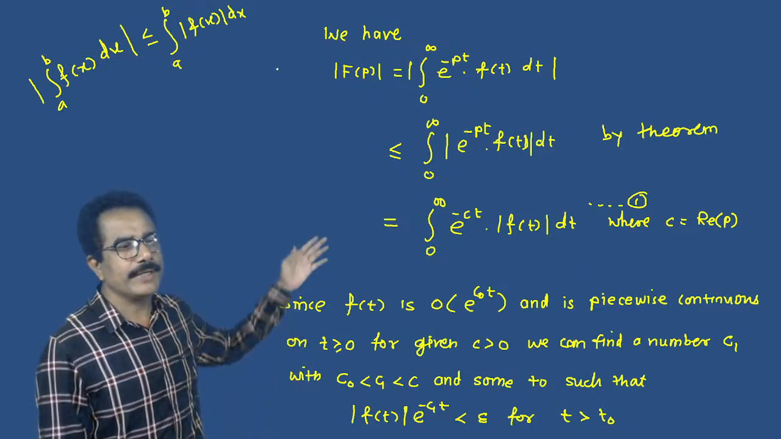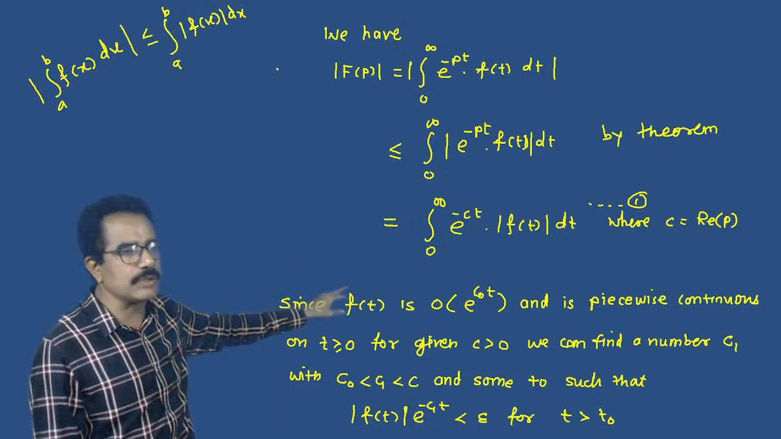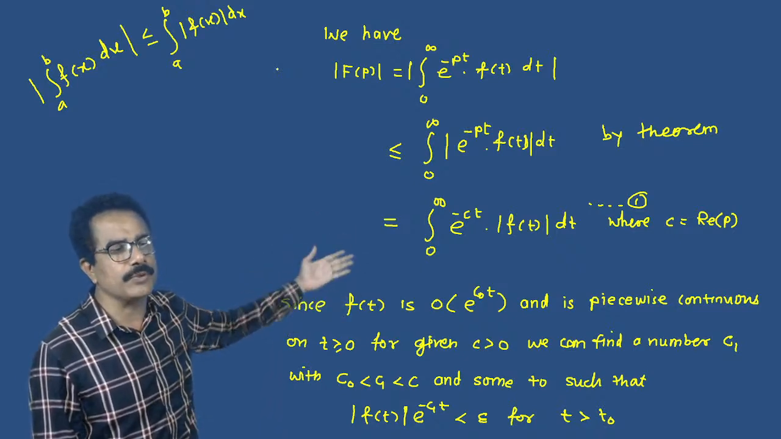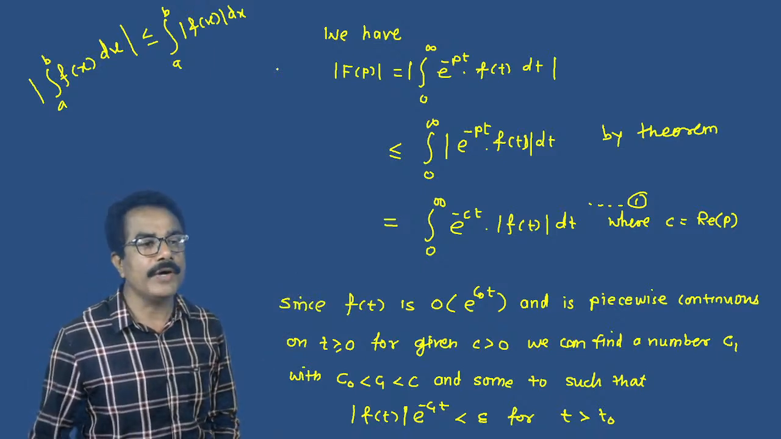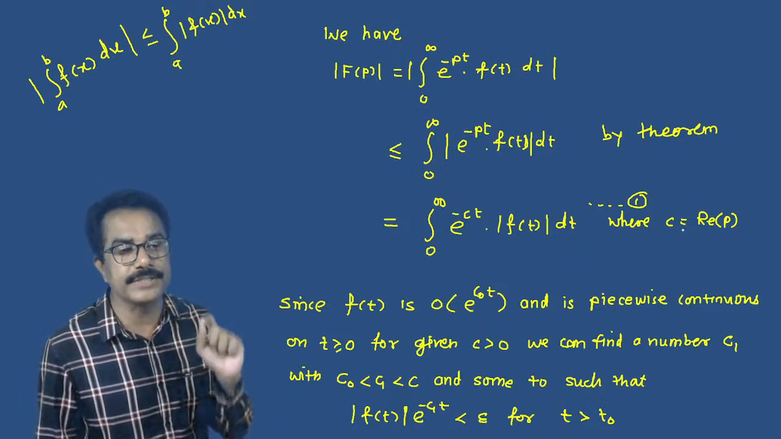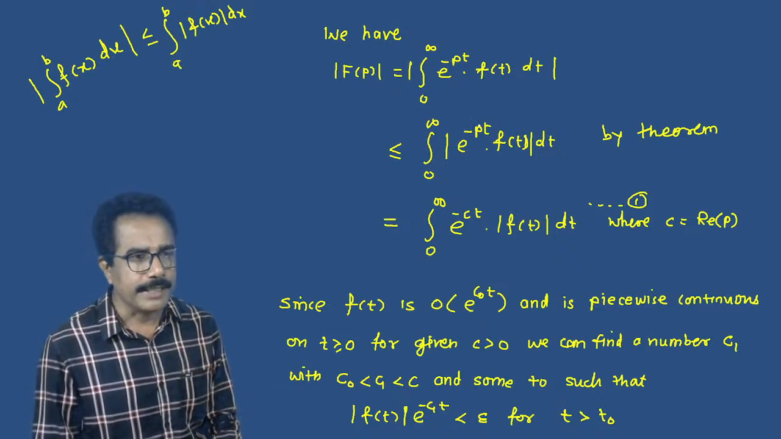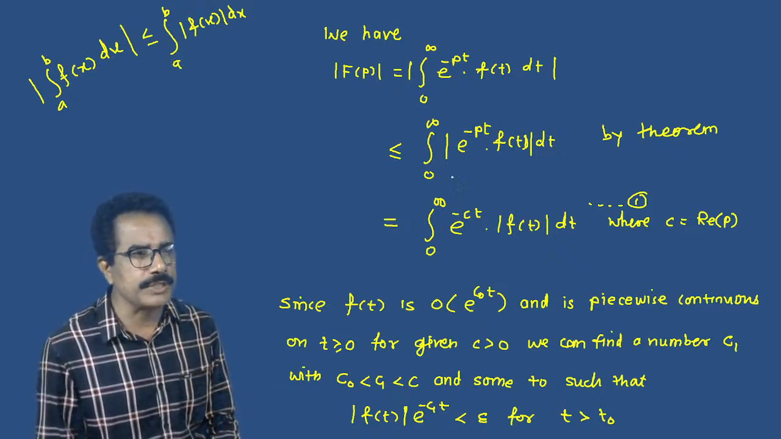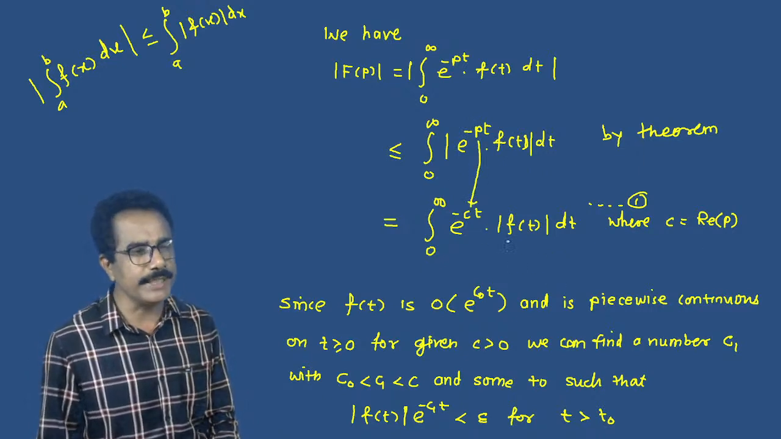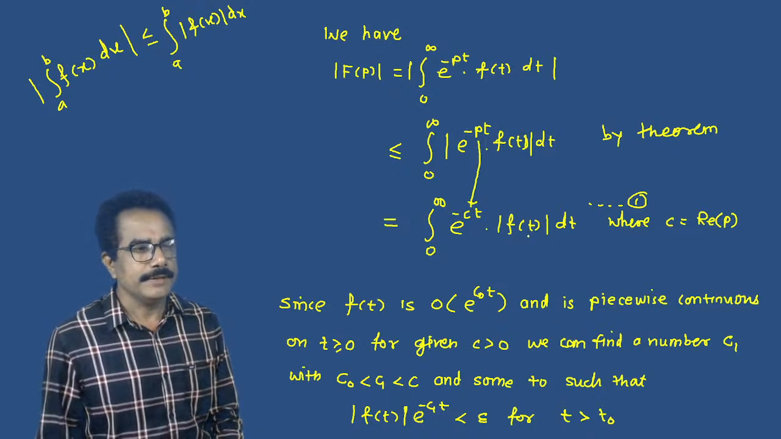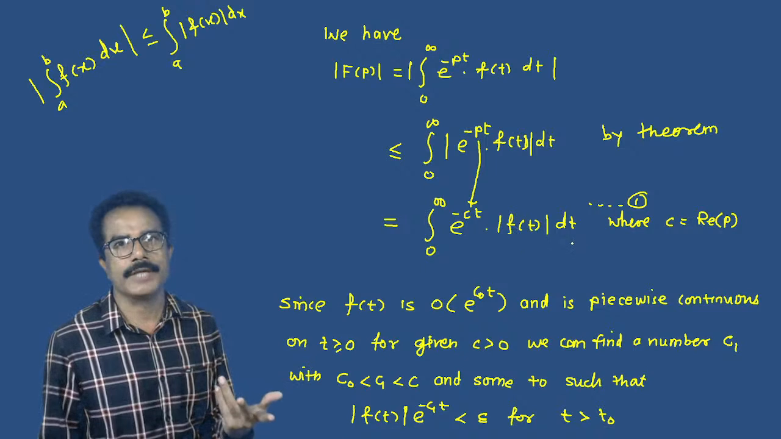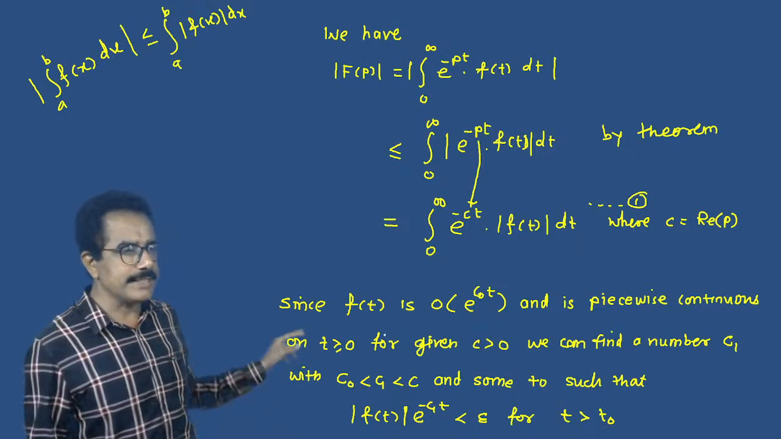So we can write this, which is equivalent to integral from 0 to infinity e raised to minus ct, because here we have considered the real part of p equals c. The real part of this p is equal to c, so replace this real part with c, into mod of f of t dt. Okay?